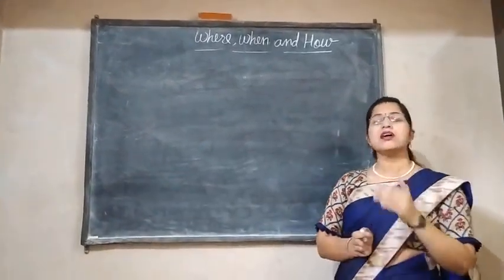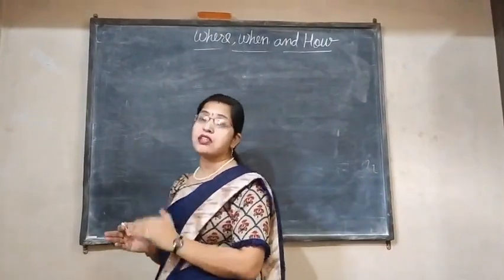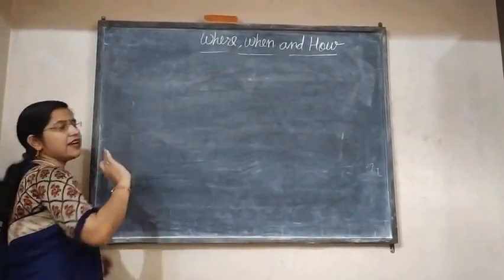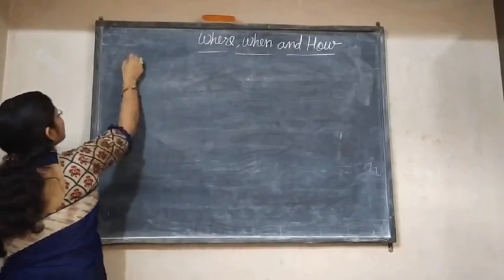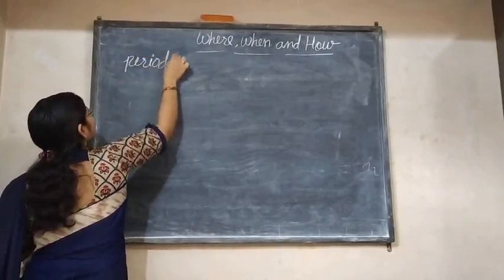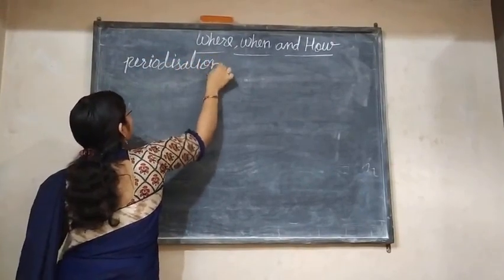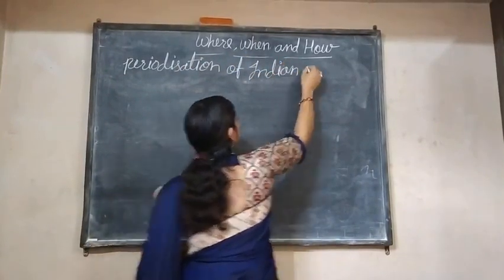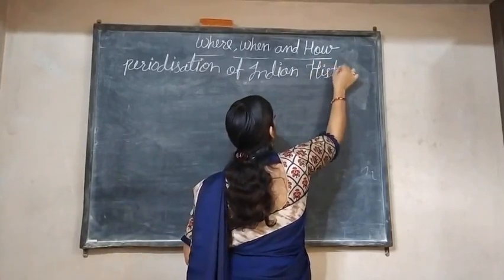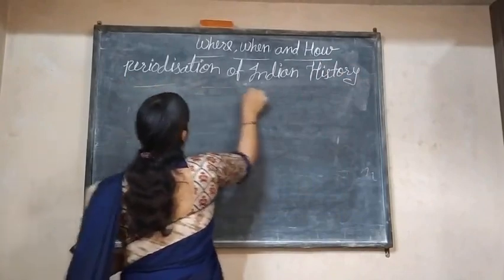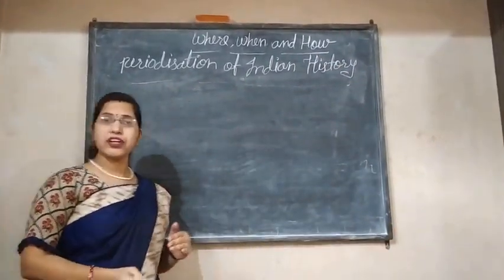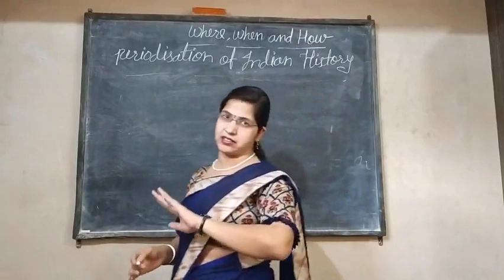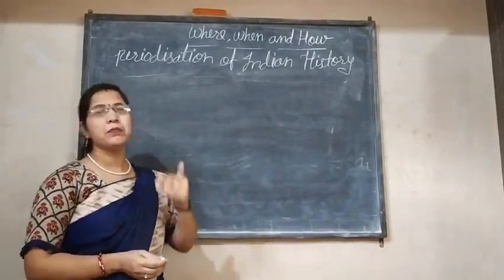James Mill, a Scottish historian, in his book The History of India in 1817, divided Indian history into three parts: Hindu, Muslim and British.